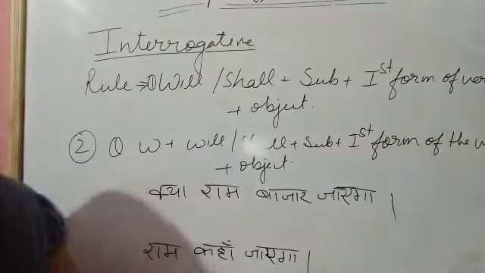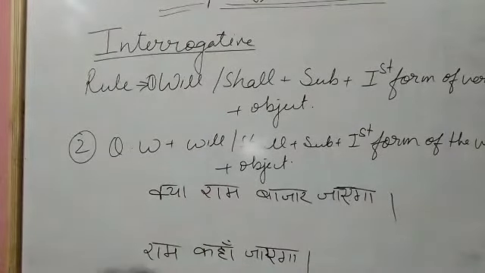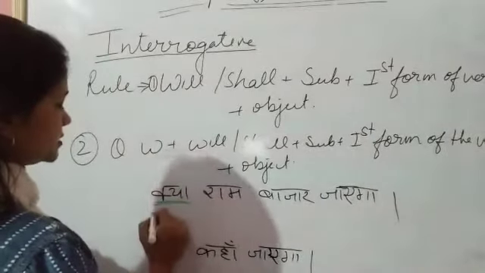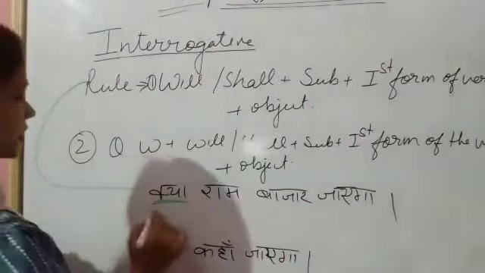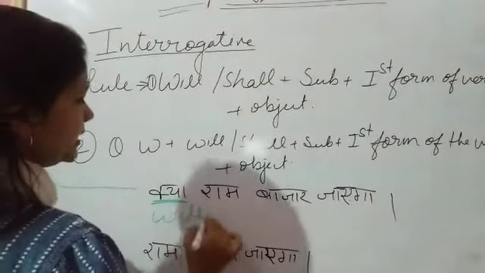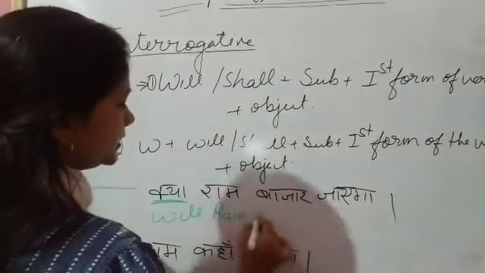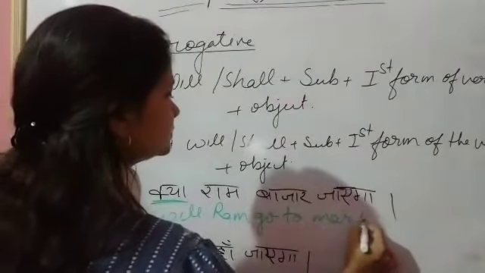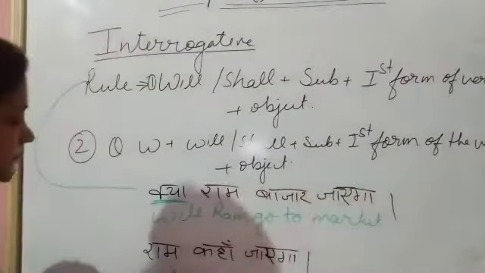So let's start to make the sentence. "क्या राम बाजार जाएगा?" It starts with "क्या", so we have to follow the first rule. Will Ram go to market?